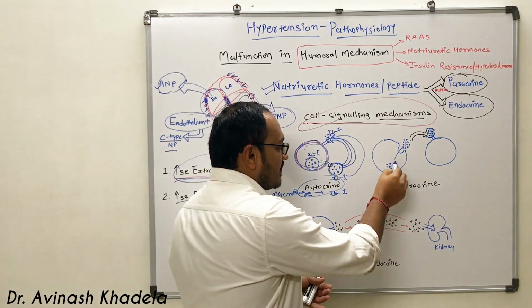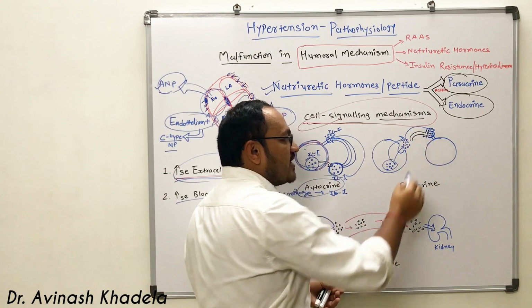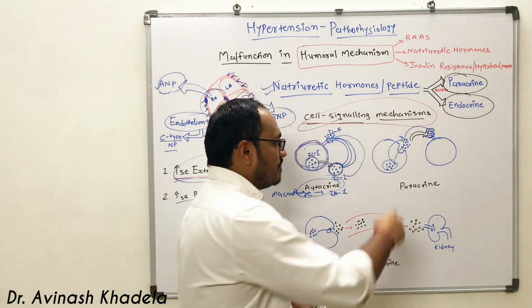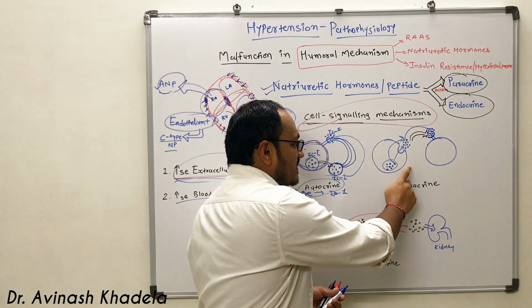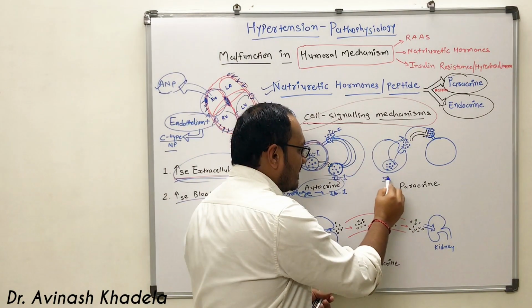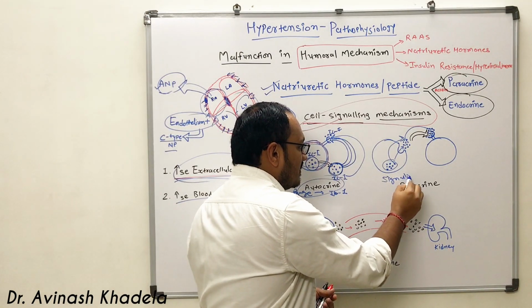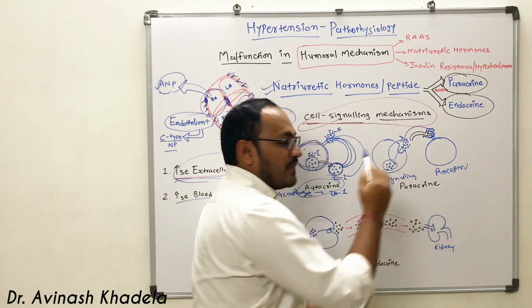So say for example, this is a substance. When secreted from the cell, it will go and bind to the cell which is present very near to the cell which secreted the substance. So say for example, this is a signaling cell and this is a receptor cell. So both will be different in the case of the paracrine mechanism.